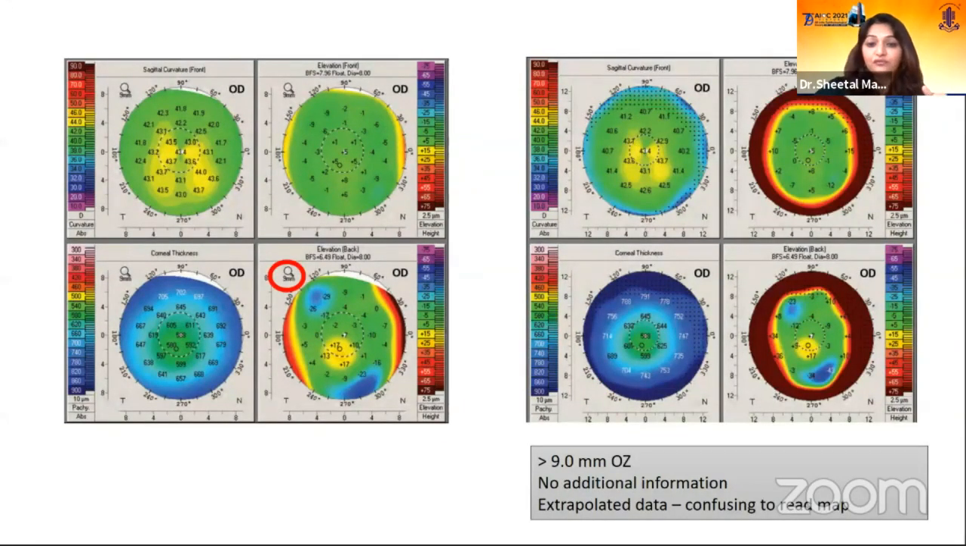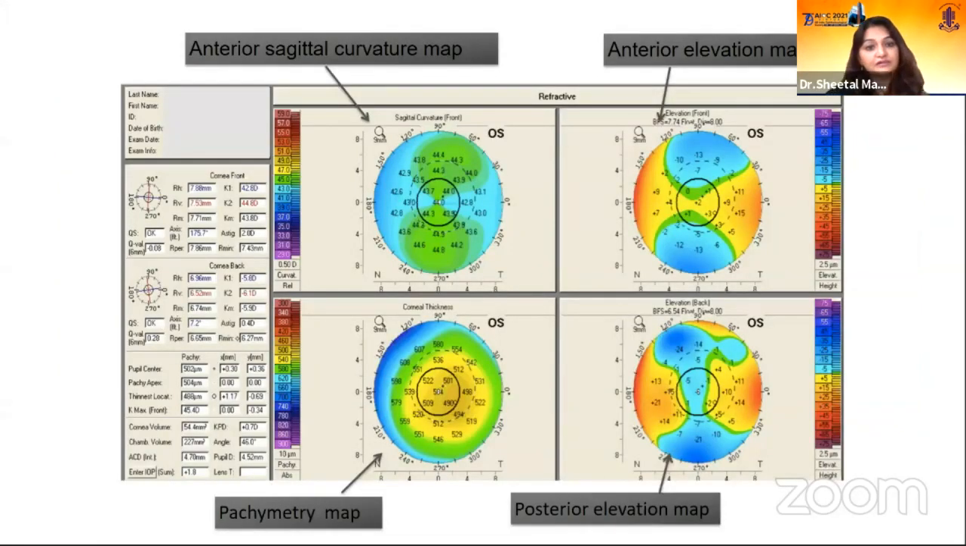Also, the optical zone we use is 9 millimeter, which is generally mentioned over here. But if we use one bigger than that, it does not give us any additional information, and in fact it makes the map very confusing with all the extrapolated data.